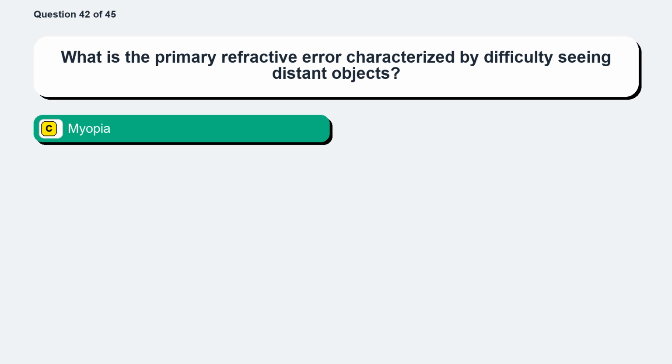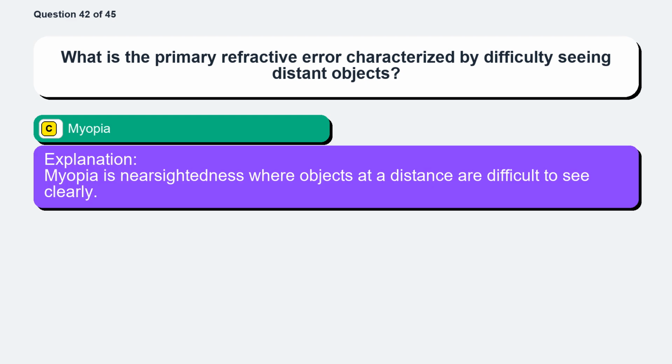The correct answer is option C, myopia. Myopia is nearsightedness where objects at a distance are difficult to see clearly.